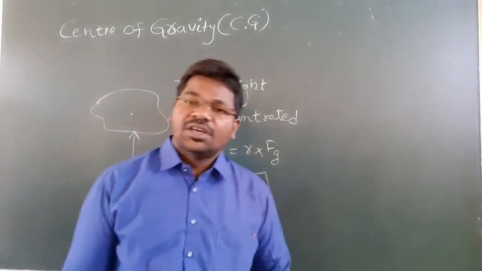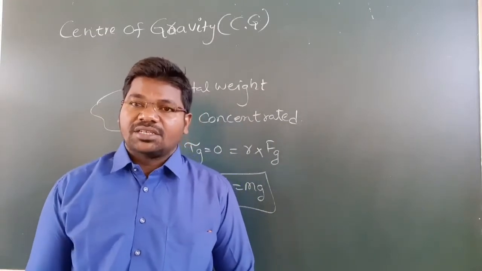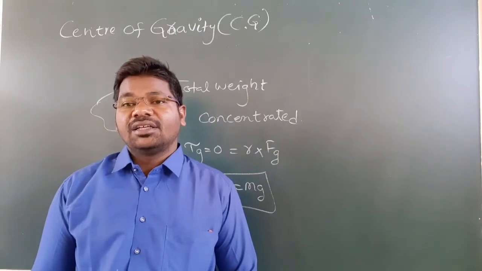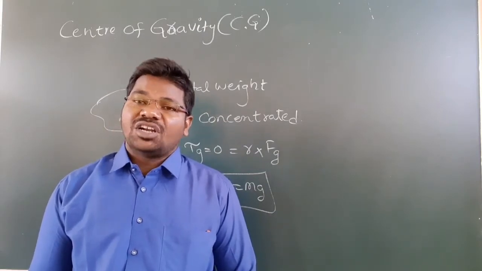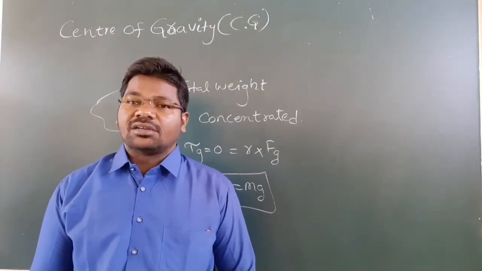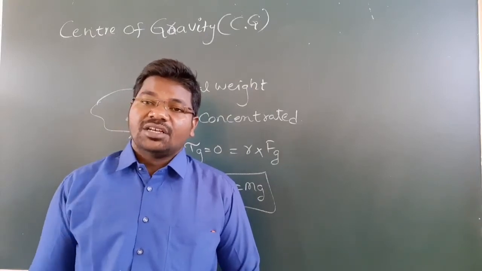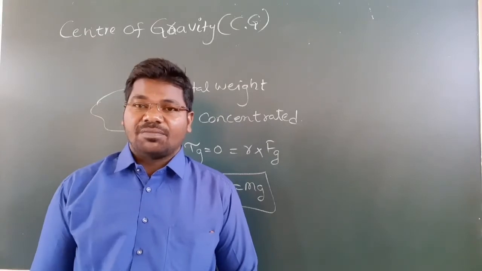Suppose a body is supported at a particular point. At that point the total gravitational torque is zero, or the total weight acts, or is concentrated, at that particular point. That point we call the center of gravity, like the center of mass.